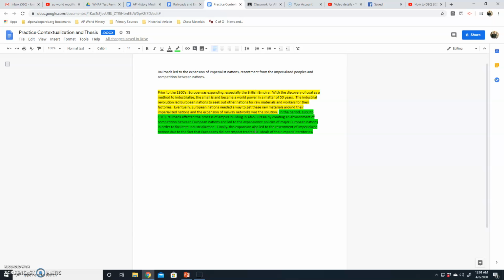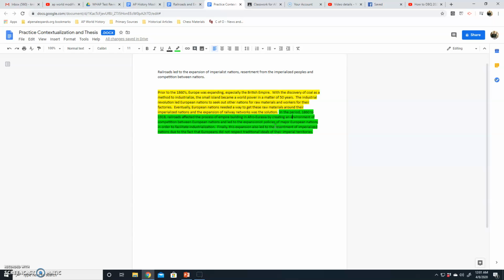Basically, they're expanding their imperialist goals. But I'm not just saying they're expanding their imperialist goals, I'm saying that this competition is leading to more expansion between European nations. And I think that's important because that's really what's going on in that imperialism time period. You have Britain taking the lead, but then other countries trying to get in on the game. And notice that's a competition. And what's that doing? That's increasing the policies. So now every nation's trying to get in on it.